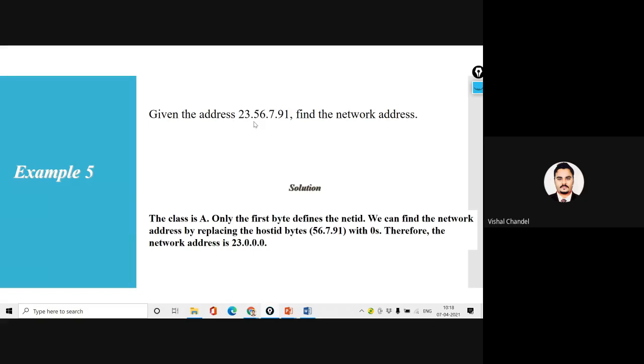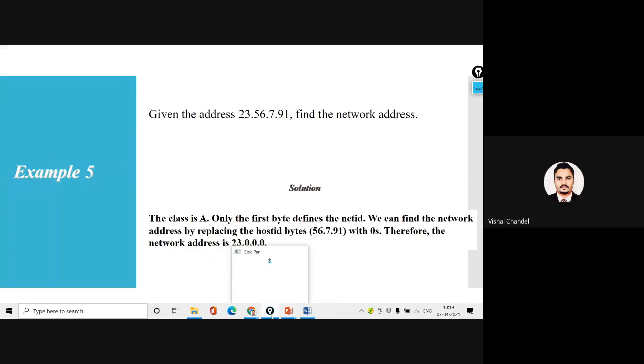Now, please understand by this example. Given the address 23.56.7.91, find the network address. How can you find the network address? First I find out which class it belongs to. It belongs to class A. In class A, only the first byte defines the net ID. Then we can find the network address by replacing the host bytes with zeros. Then that will be the network address.